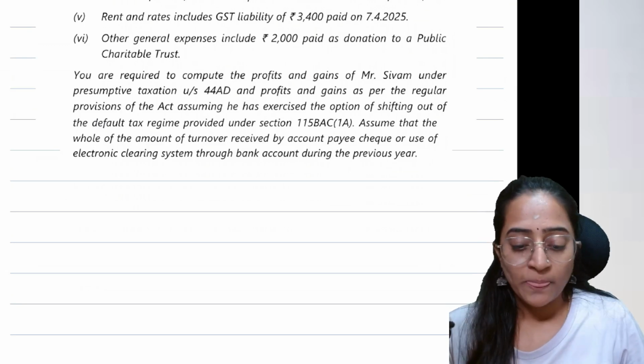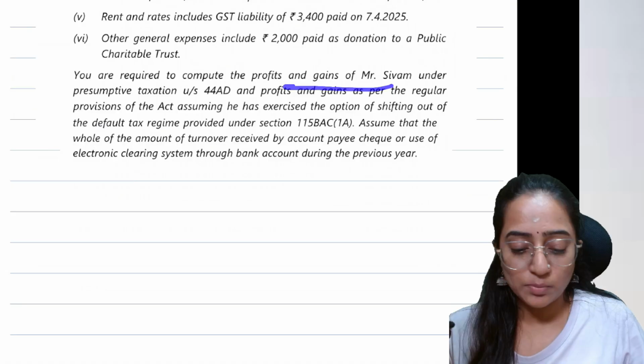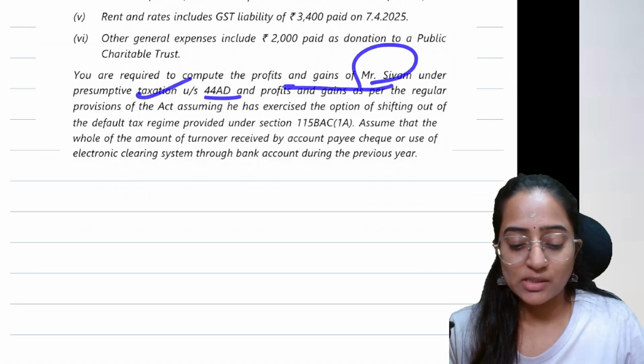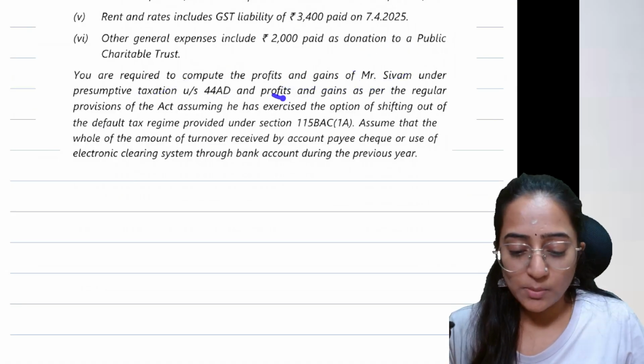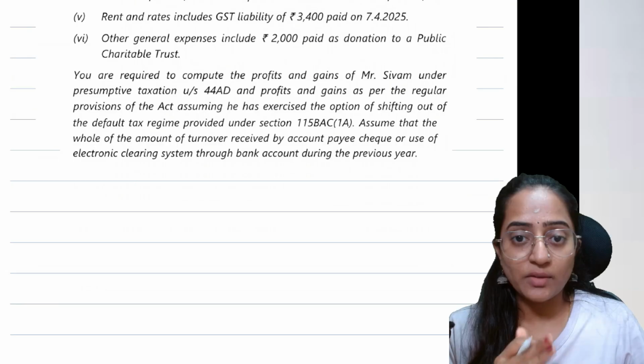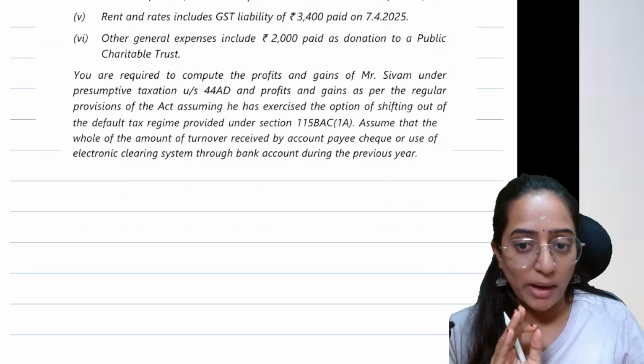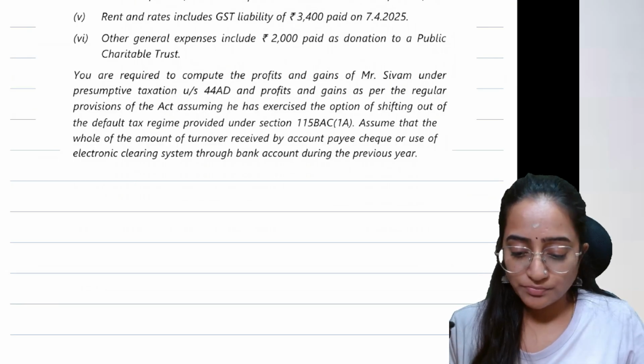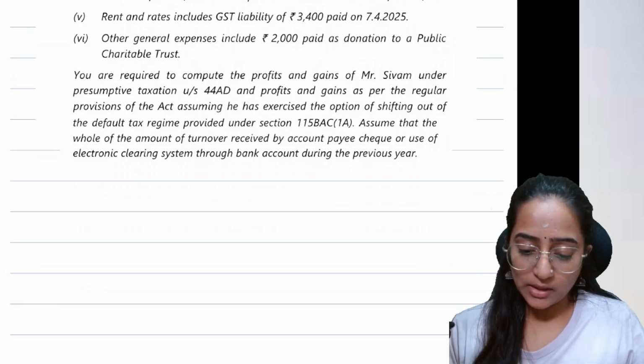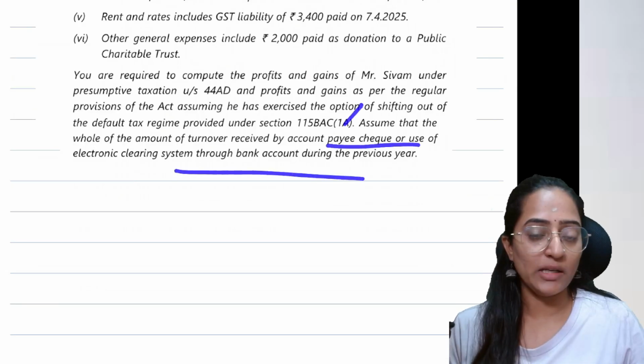Later we will see. You are required to compute the profits and gains of Mr. Shivam under presumptive taxation under section 44AD and PGBP as per the regular provisions. They have just asked you PGBP, they have not asked you total income. So please be mindful of it. Assume that the whole amount of the turnover received is by account payee cheque.